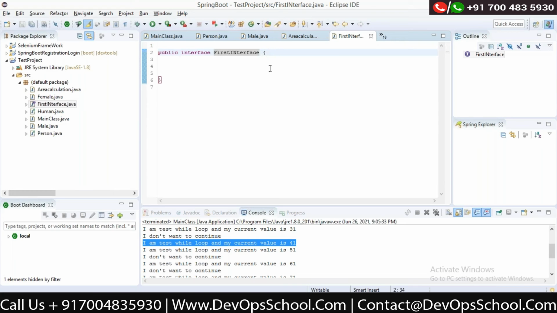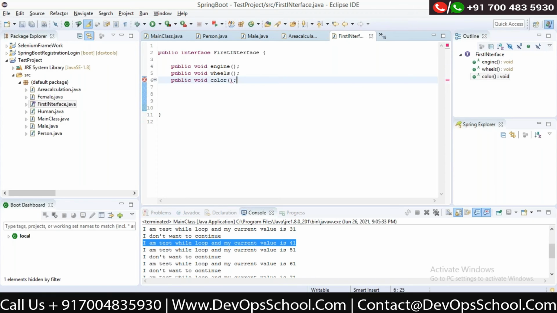For example, if I'm manufacturing a car, the car should have public void engine, a car should have wheels, a car should have color.